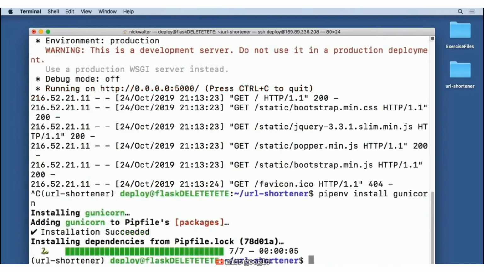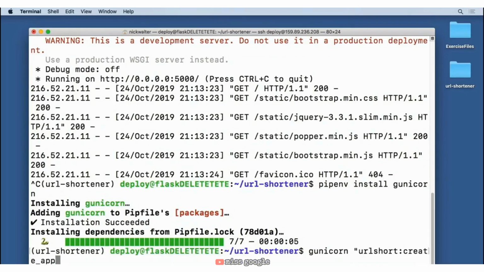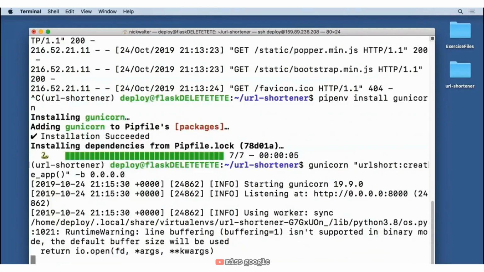And once we've installed Gunicorn, we can go ahead and try running our server with Gunicorn rather than the built-in server with Flask. So to do that, we're going to run gunicorn, and we need to specify specifically what it is that we want to run. And in our case, that's going to be urlshort. Make sure this is in quotes, colon, and we're going to call our create_app function. Then we'll end our quote there. And then we're also going to specify that we want this to run with the -b, then 0.0.0.0.